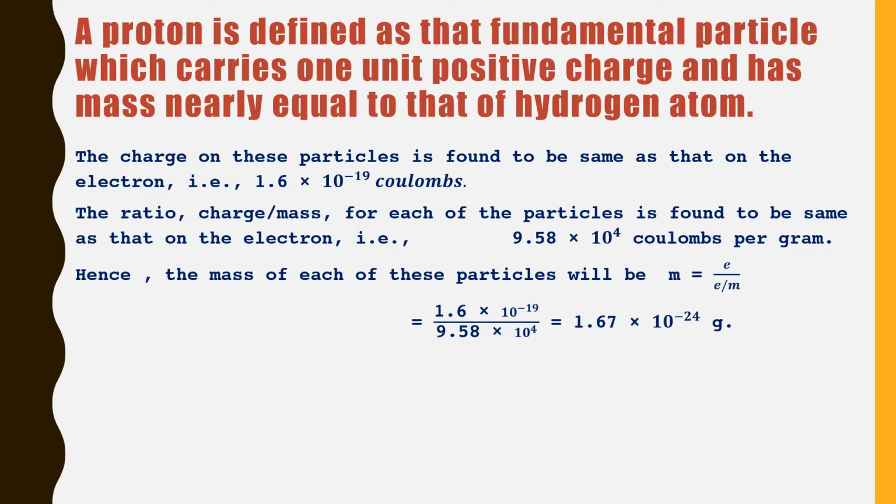This is a calculated value. Hence, the mass of each of these particles, m, will be equal to e divided by the e by m ratio, and that is 1.6 into 10 to the power minus 19 divided by 9.58 into 10 to the power 4. After dividing it, we get the mass of these particles, that is 1.67 into 10 to the power minus 24 grams. This mass is nearly the same as that of a hydrogen atom. So these particles were termed as protons.